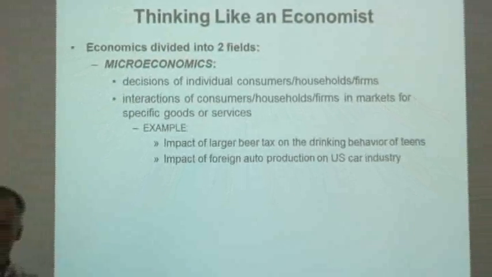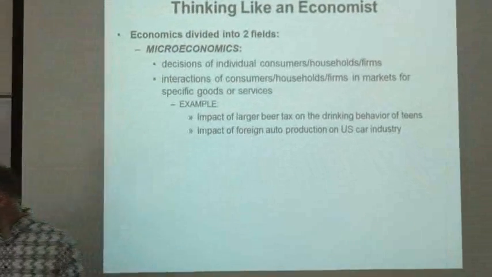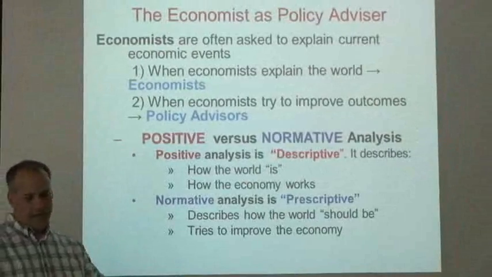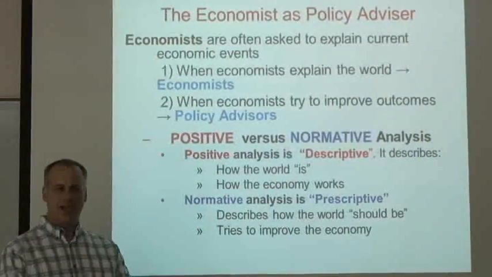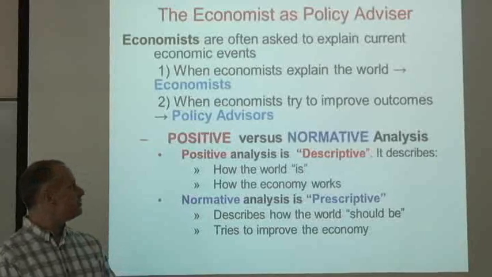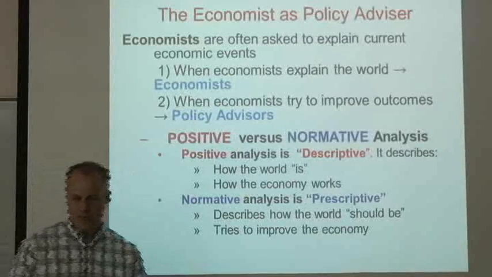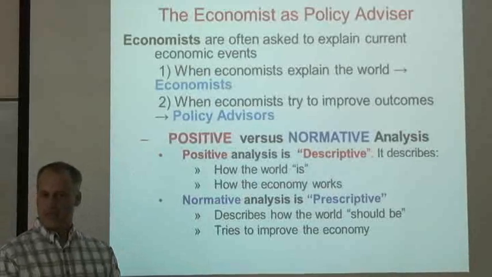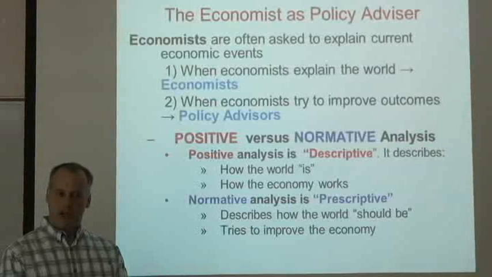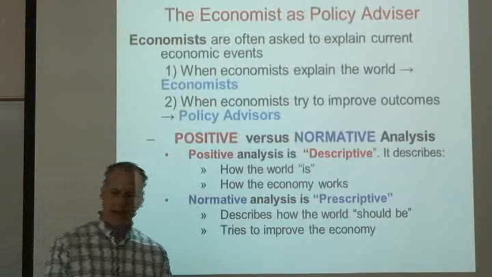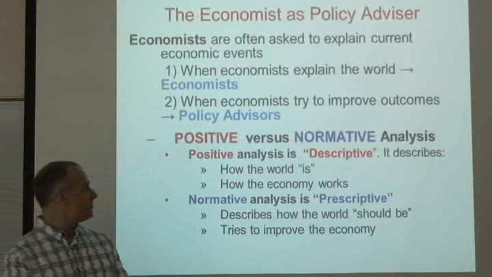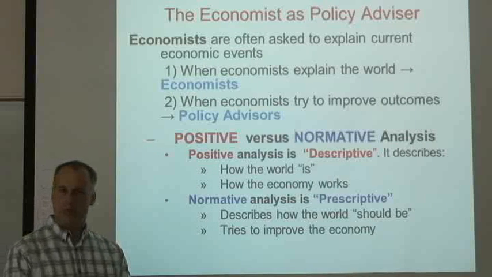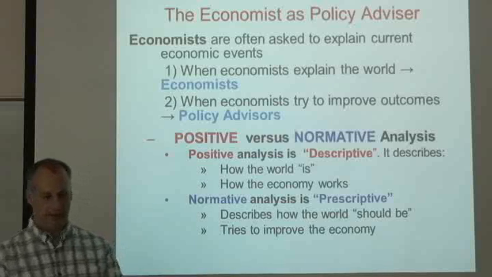How do they interact to create a macroeconomy? Economists have two roles. One role is as scientist, and the other role is as policy advisor. Sometimes we're asked to explain the world. Other times we're asked to make a suggestion on what to do next. Now we have two kinds of roles, which gives us two sets of tasks. And in understanding the difference, it's helpful to look at the distinction between positive economics and normative economics.